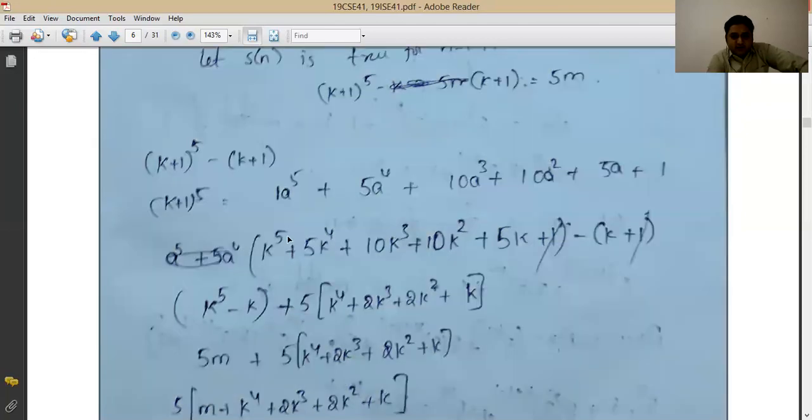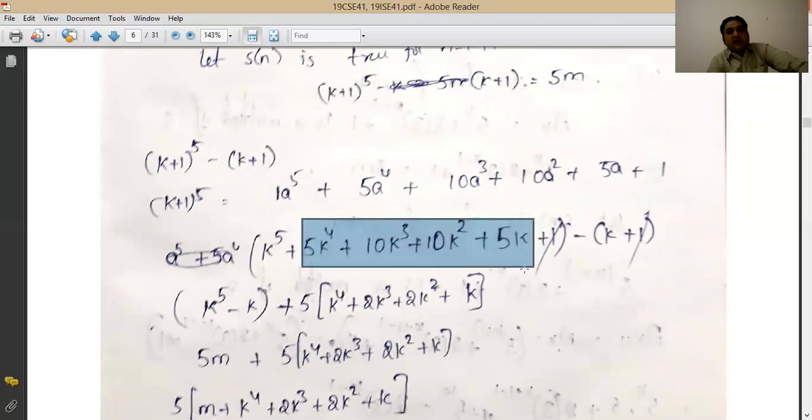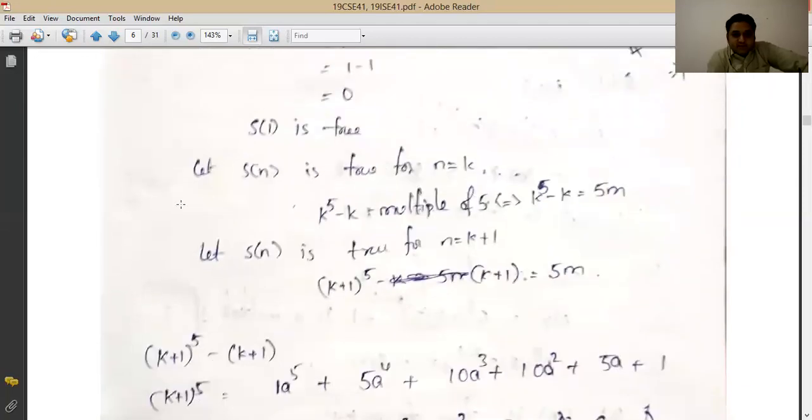Then all other terms, which I am making in blocks, they are the multiple of 5. So bring 5 from them and write like this. Now you will come to know that the second term completely is divided by 5. Because first term you have to understand. First term was what? k power 5 minus k. And that is our assumption. We assume it already that k power 5 minus k is the multiple of 5.